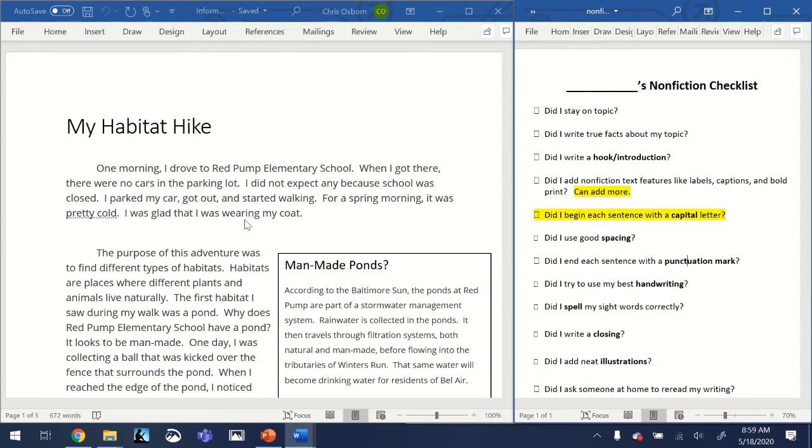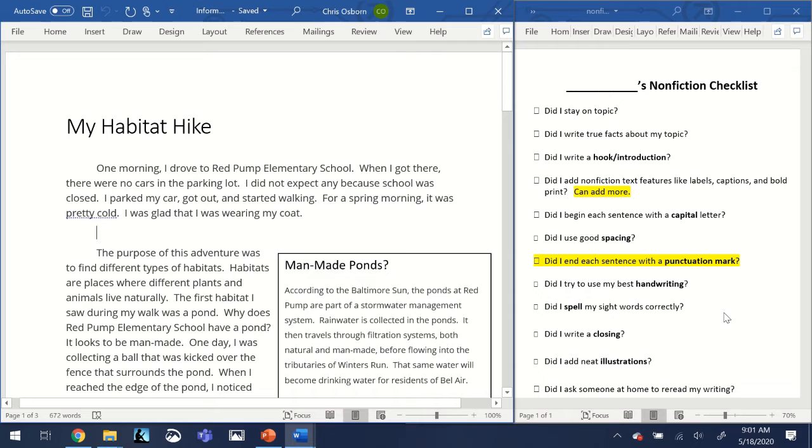And I did that, and yes, all of my sentences start with a capital letter. The next item here is, did I use good spacing? And since I typed mine, yes, I have good spacing. Spacing between my words, spacing between my sentences, I'm good here.